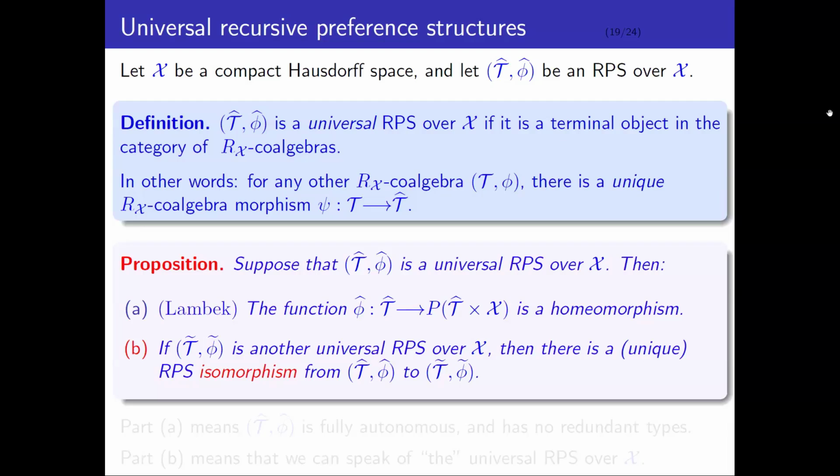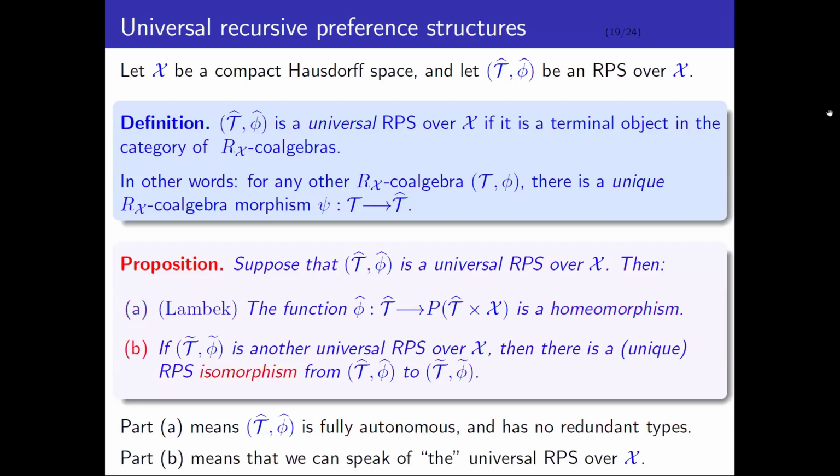So why is this relevant to us? Part A is saying that this universal recursive preference structure is fully autonomous, right? This function phi hat is surjective, so every possible preference order can be realized by some type. And it has no redundant types because this function phi hat is also injective. So every single preference order is realized by exactly one type. So the problem I mentioned earlier goes away. The fact that this bijection is actually a homeomorphism is just a bonus. Part B means that the universal recursive preference structure, if it exists, is unique up to isomorphism. So we can talk about the universal recursive preference structure.